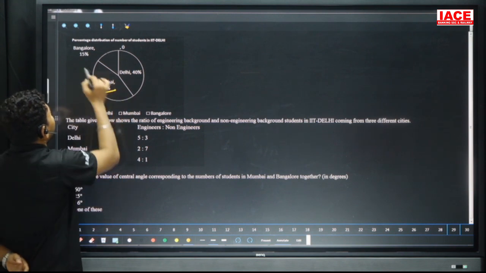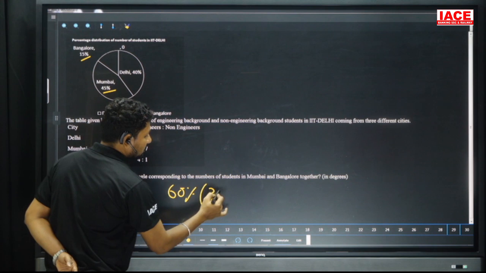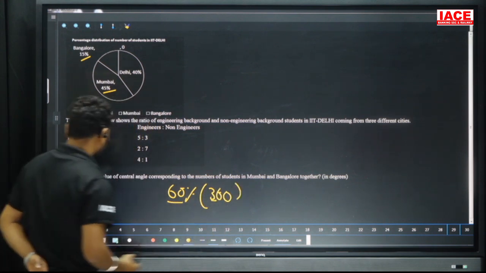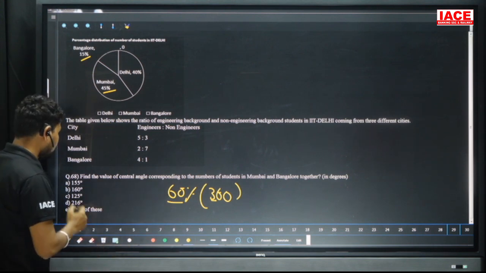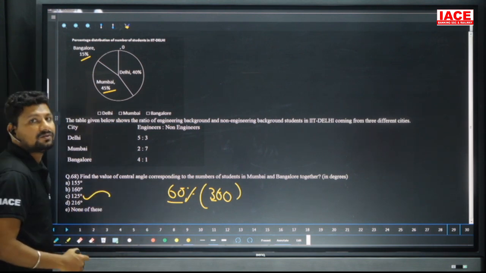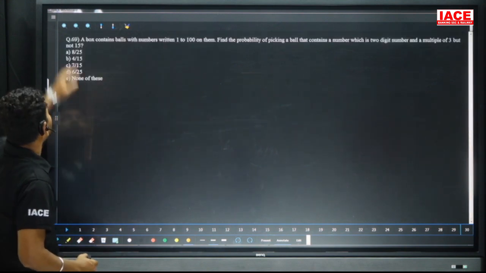Mumbai, Bangalore together means 45 and 15 percentage, overall 60 percentage. 60 percentage of 360. So 6 6s are 36. Then 6 6s are 36 and 6 3s are 180. 180 plus 36 is equal to 216. Then how many degrees? 216 degrees. Option is D.